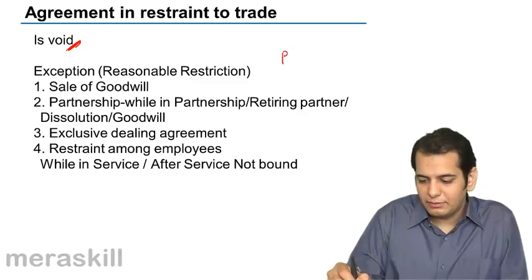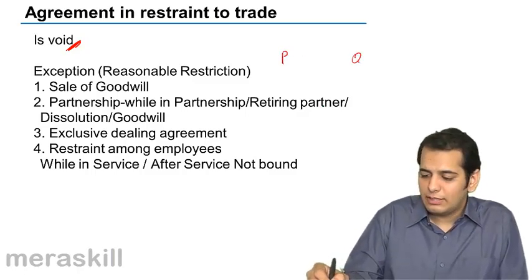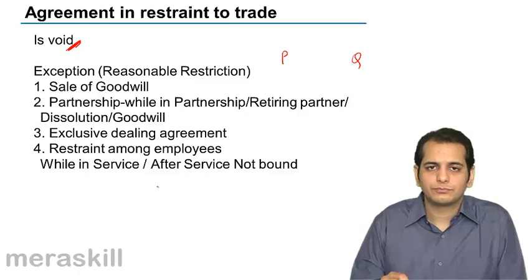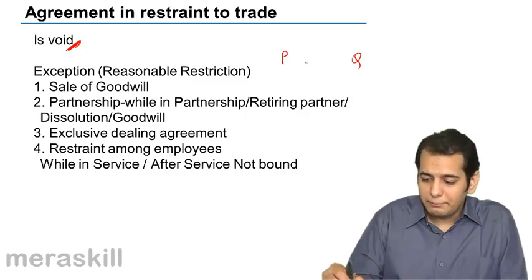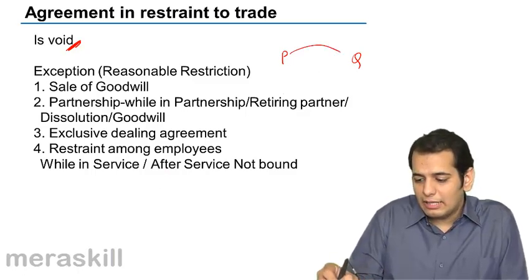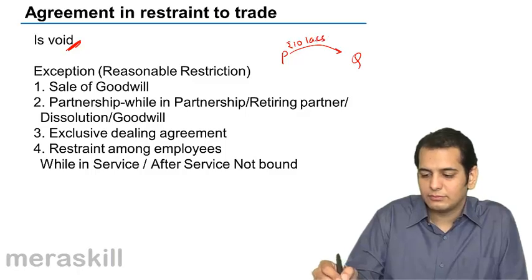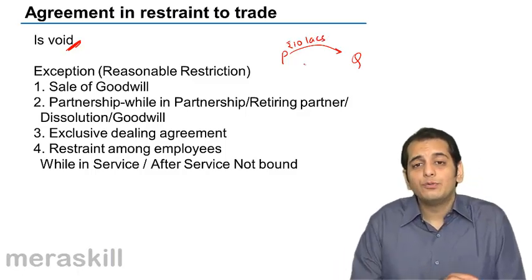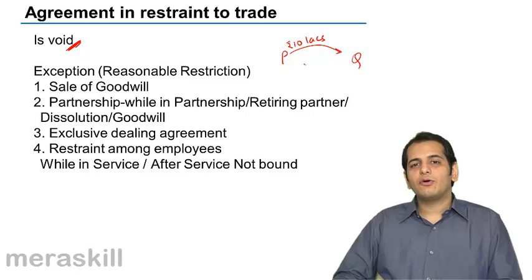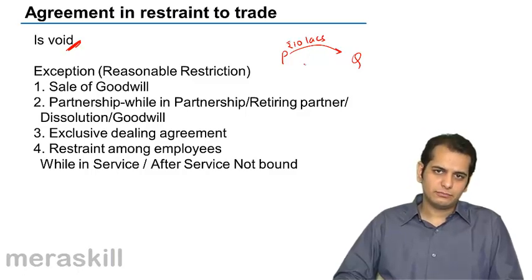We take an example. There's a person P and there's a person Q. P tells Q that I'll give you 10 lakh rupees if you do not do business at all ever in your life.